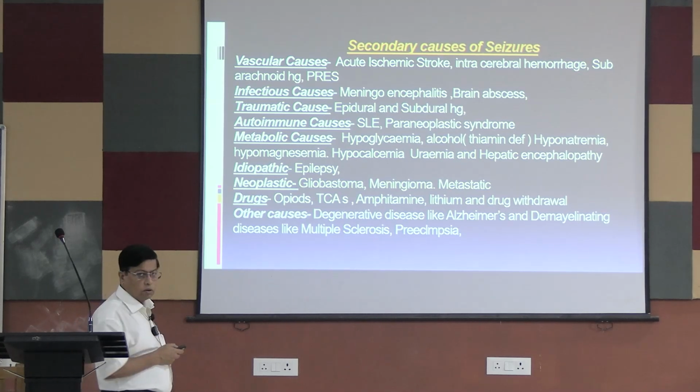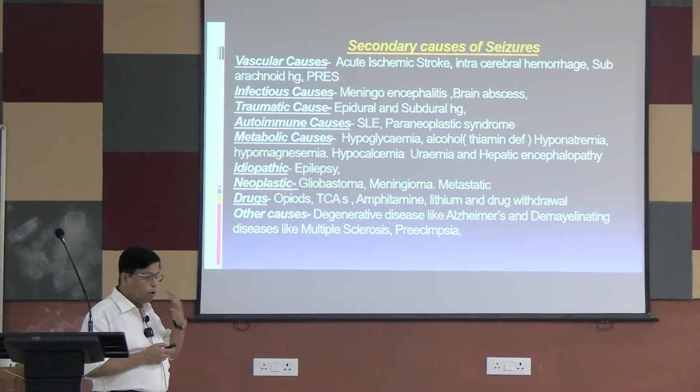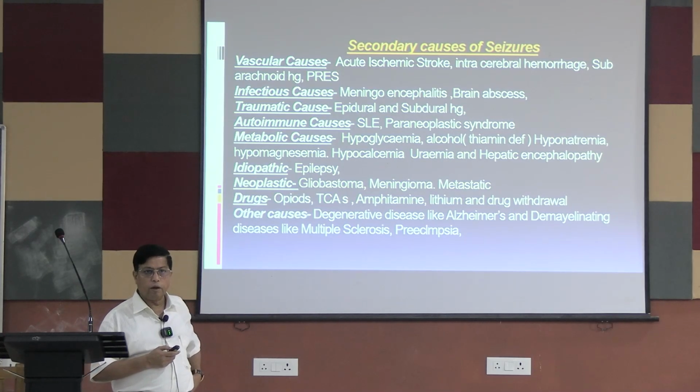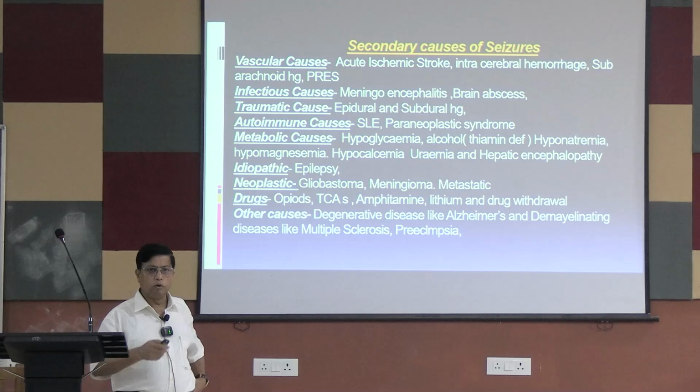And paraneoplastic syndrome. Now what is paraneoplastic syndrome? If there is a neoplasia or malignancy anywhere in the body, some immunological phenomena occur due to it, or the neoplastic lesion produces some hormones.